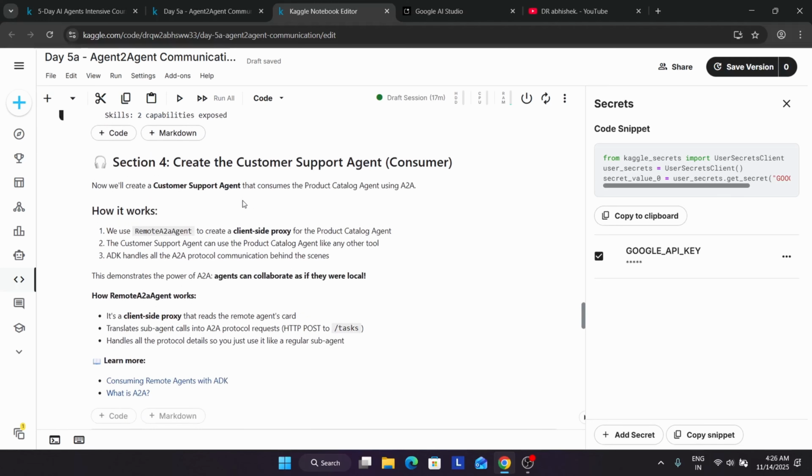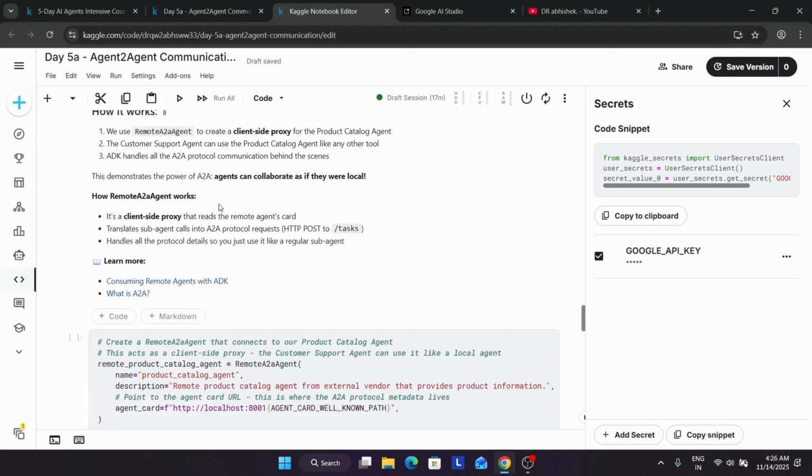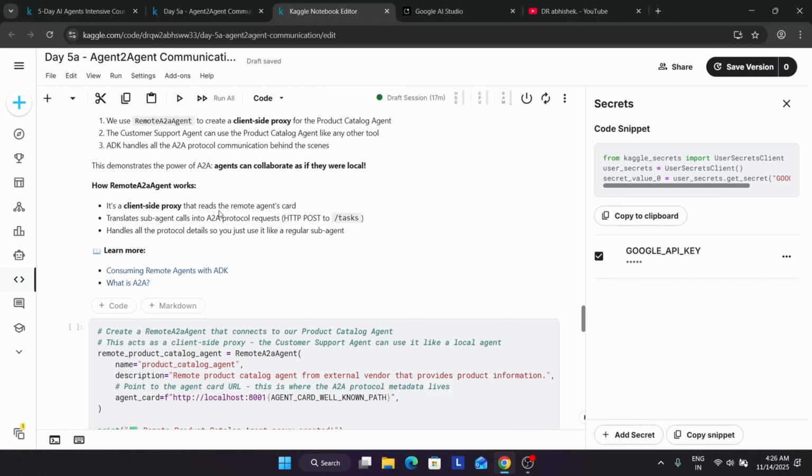Now we are creating a customer support agent. Okay, now how to use it: basically we'll use a remote A2A agent, that is basically to create a client side proxy for the product catalog agent. Okay, now here how it will be working, basically it is a client side proxy that reads the remote agent card.